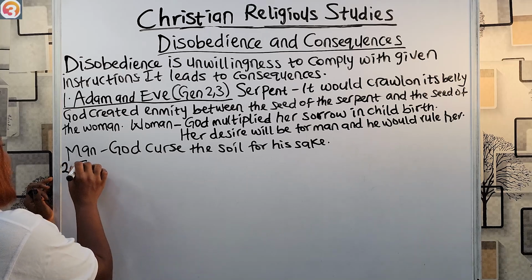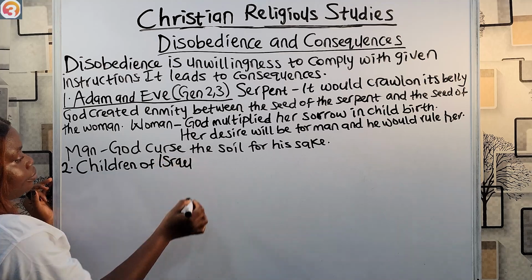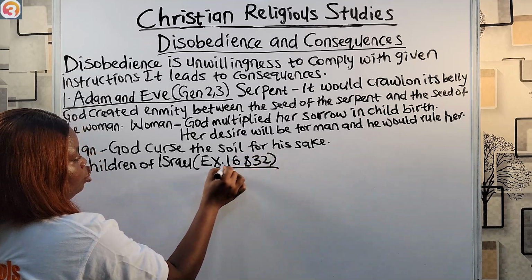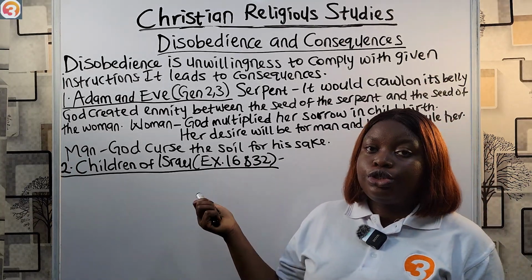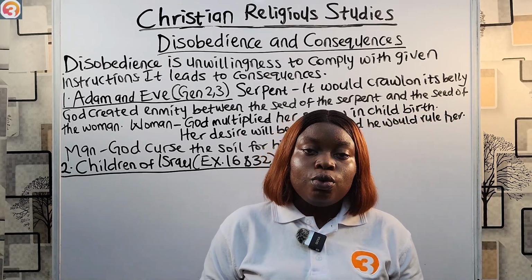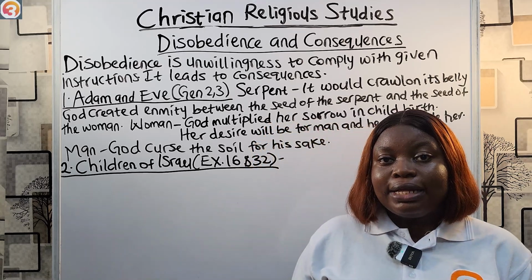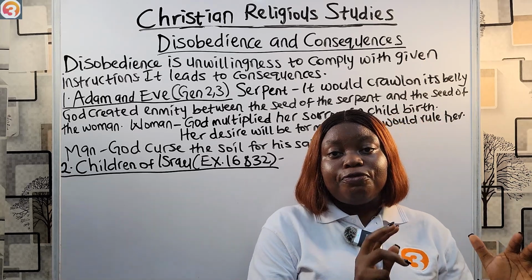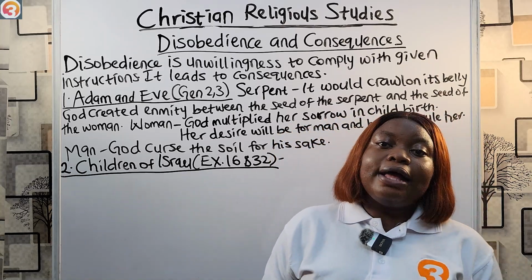The children of Israel also disobeyed God. The children of Israel, first in Exodus chapter 16 and in Exodus chapter 32. In the wilderness of Sin, the children of Israel disobeyed God. They complained to Moses of hunger, and Moses complained to God on their behalf. God promised to send down bread from heaven in the morning and meat at night, but the instruction was simple. God asked them to take as much as would be enough for them for that day, and the next day he would send more. But the children of Israel disobeyed, and they took more than they needed.